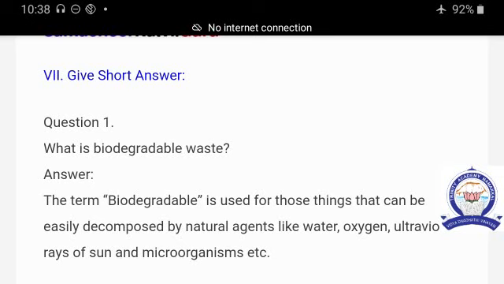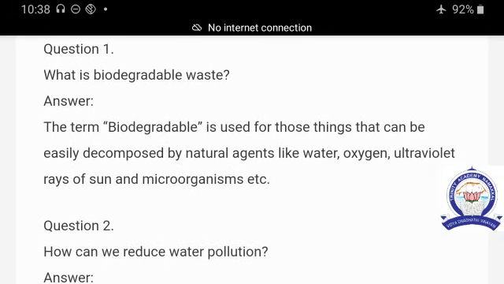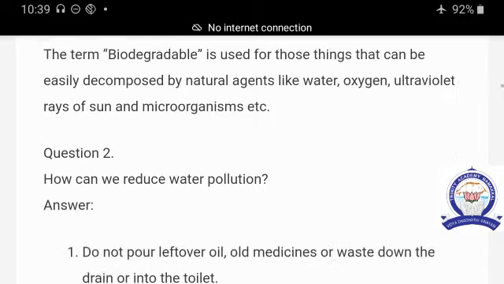Question number 1. What is biodegradable waste? It is easily decomposed, so these are called biodegradable. The term biodegradable is used for those things that can be easily decomposed by natural agents like water, oxygen, ultraviolet rays of the sun and microorganisms, etc. Examples: onion peel, coconut shells, egg shells. These are easily biodegradable waste.